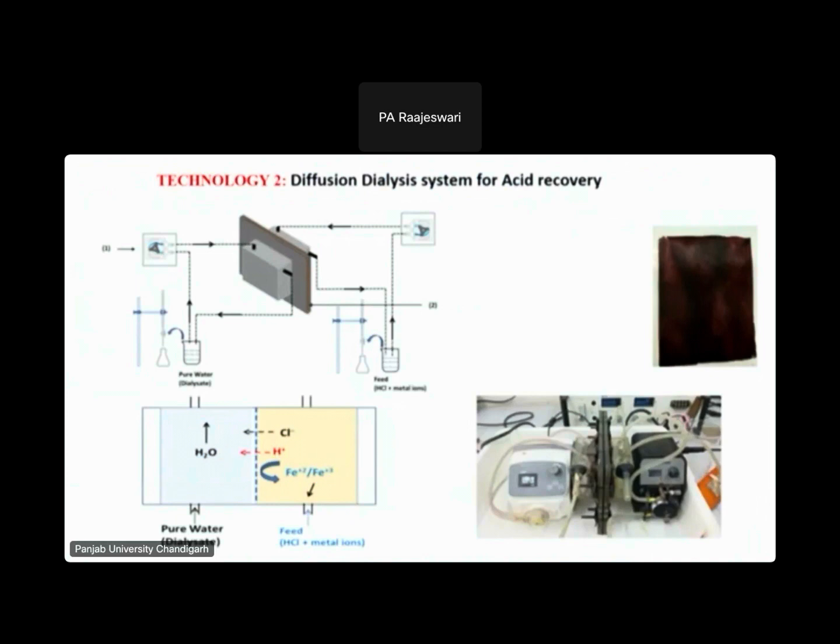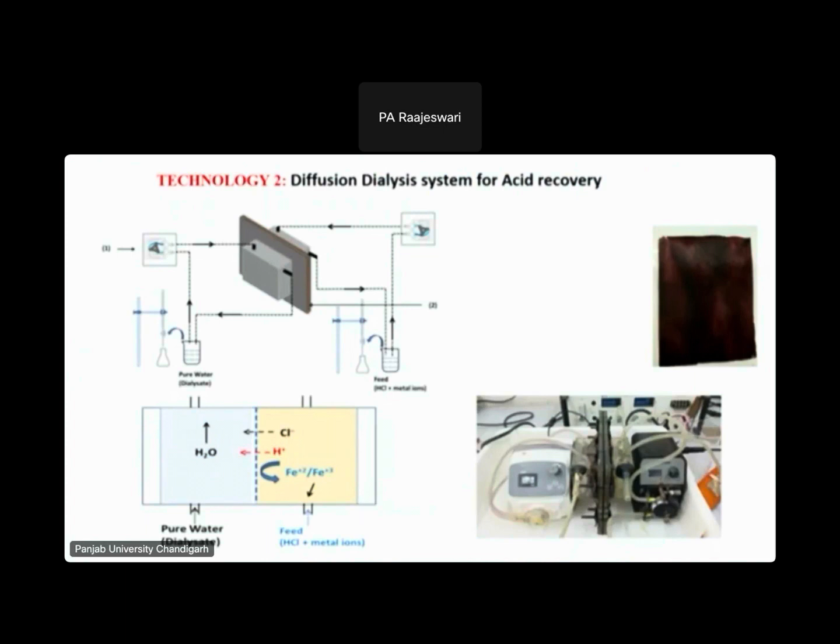Now for our second technology, we procured HCl effluent from Ludhiana premises, and we used a membrane technology called diffusion dialysis. It is not current based, it is based on the concentration gradient. There are two chambers. In one chamber HCl and Fe2+ ions are there, and in the second chamber there is water.